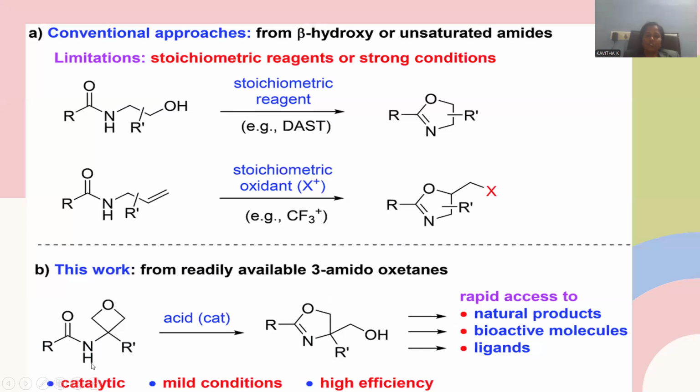This is the most important work: this oxetane molecule having the amide side chain, upon acid catalytic conditions, will go for ring opening. A ring opening reaction will be carried out, and after opening up the ring, it will go for nucleophilic addition at this amide linkage, and that is able to generate a kind of ring expansion product.